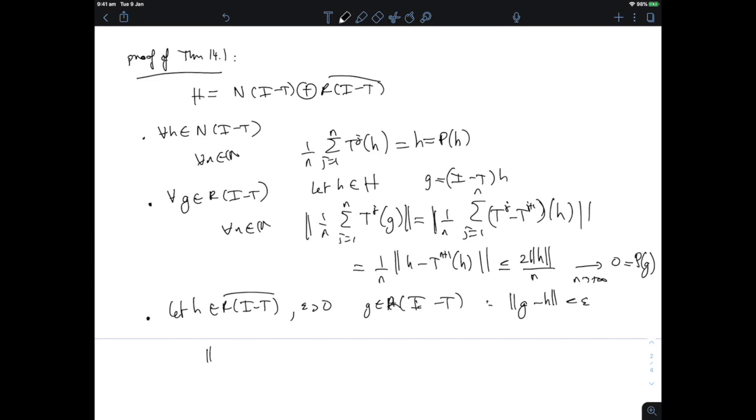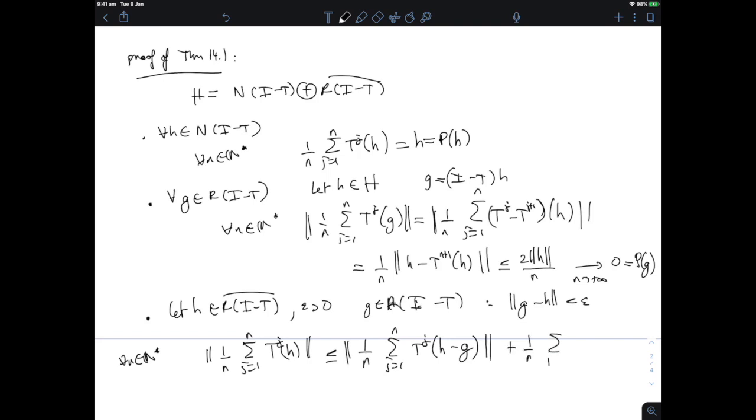And then what happens when I look at 1/n, for any n non-zero, times the sum j equal 1 to n of T^j of h? This is smaller than 1/n sum j equal 1 to n of T^j of h minus g, plus 1/n sum j equal 1 to n of T^j of g.